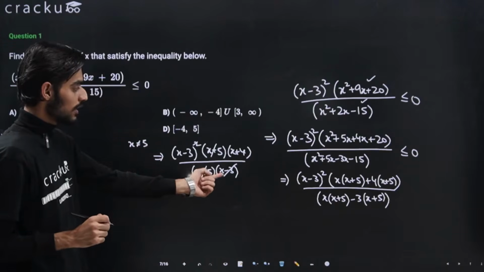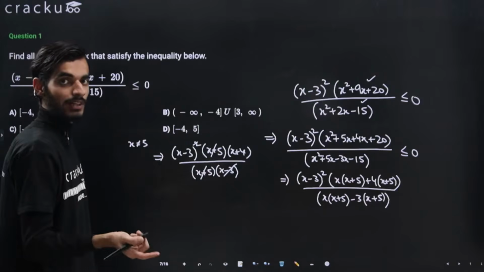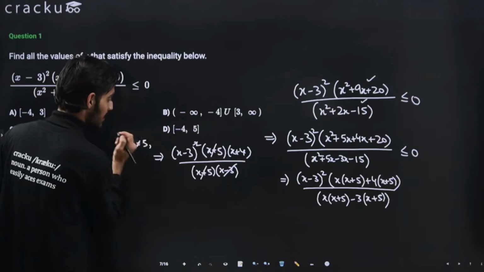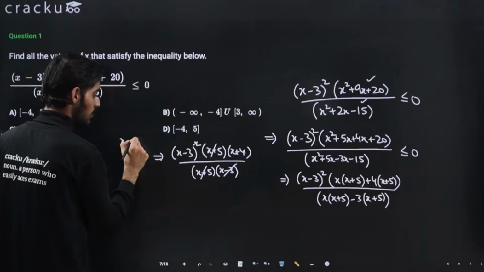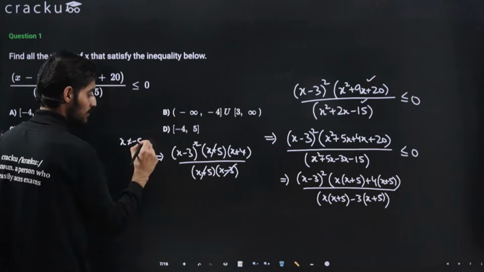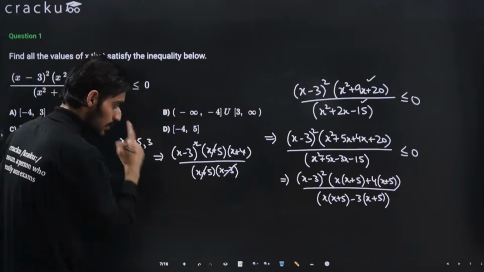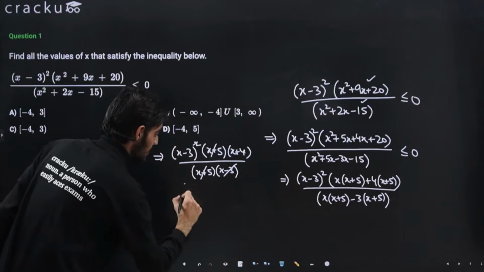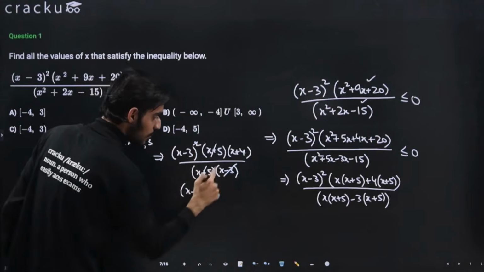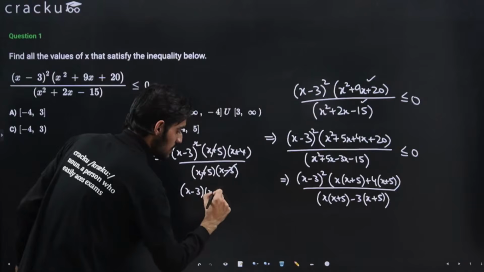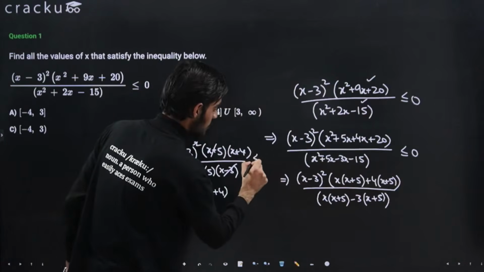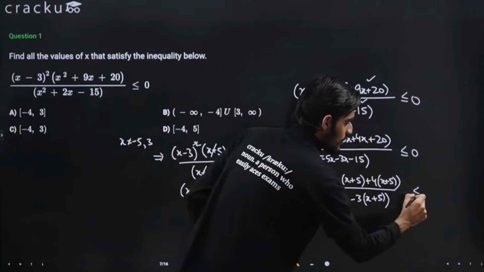So x cannot be equal to minus 5 because at minus 5 this will be 0, and also x cannot be equal to 3. If we take x equal to 3, then the denominator will be 0, so that will come out to be undefined. Now whatever we are left with is x minus 3, because this was a square, so one power has been cancelled out. Here it is x plus 4. Now this is less than equal to 0, right?